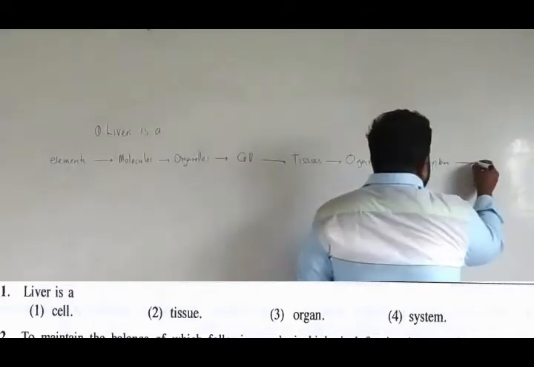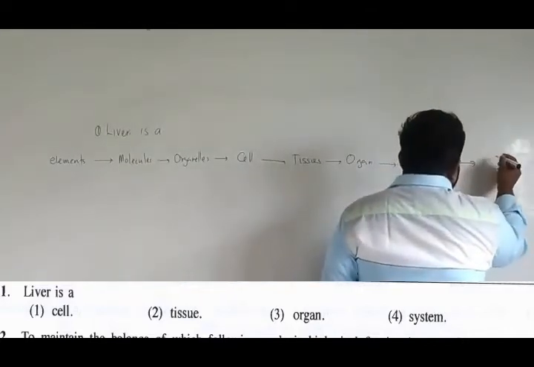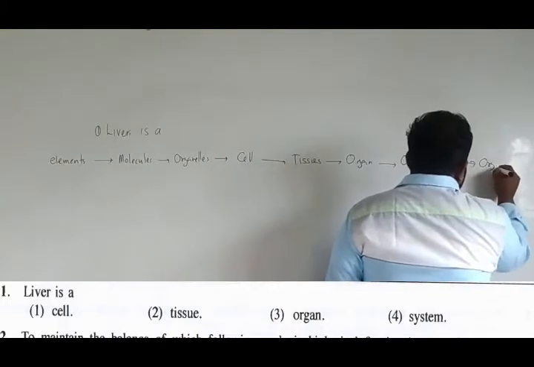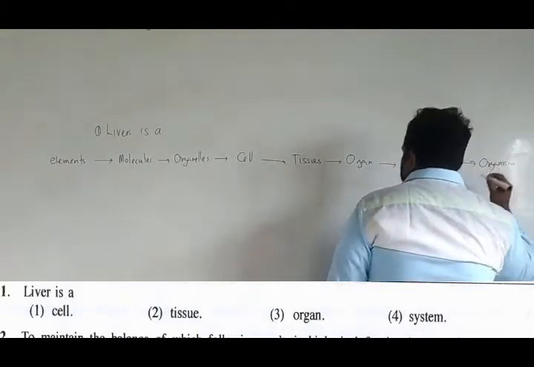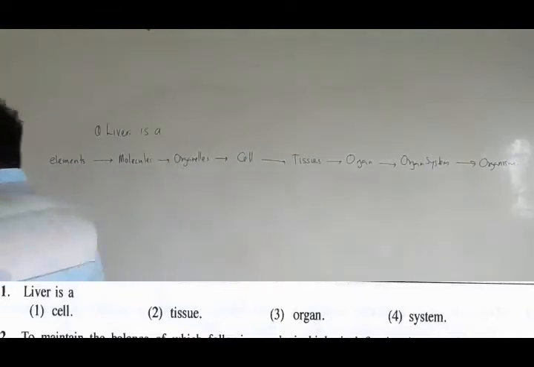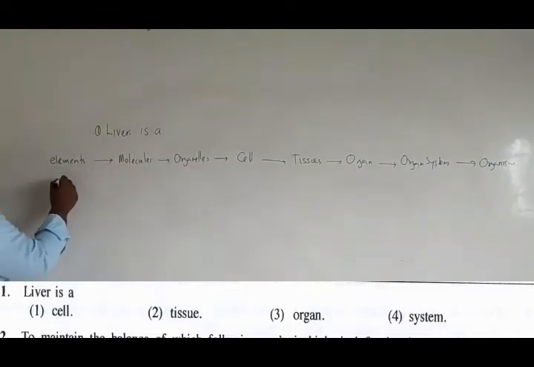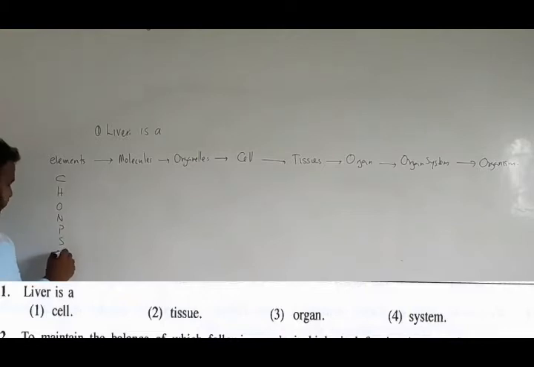For example, let's look at a human. Just talking about the elements, there is carbon, hydrogen, oxygen, nitrogen, phosphorus, sulfur, chlorine, sodium, and magnesium. There are several more.